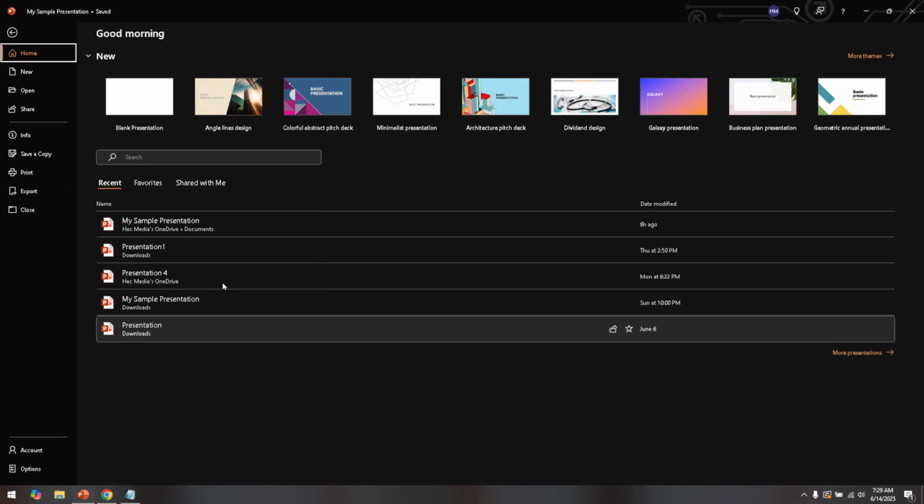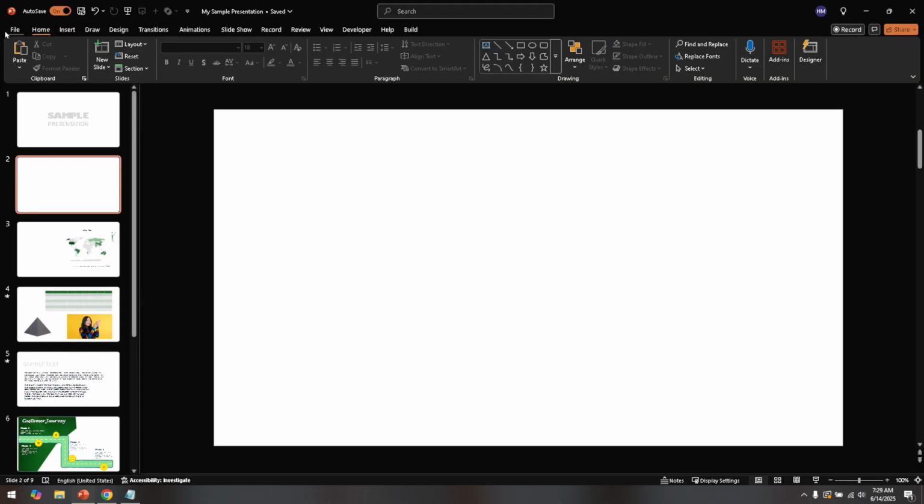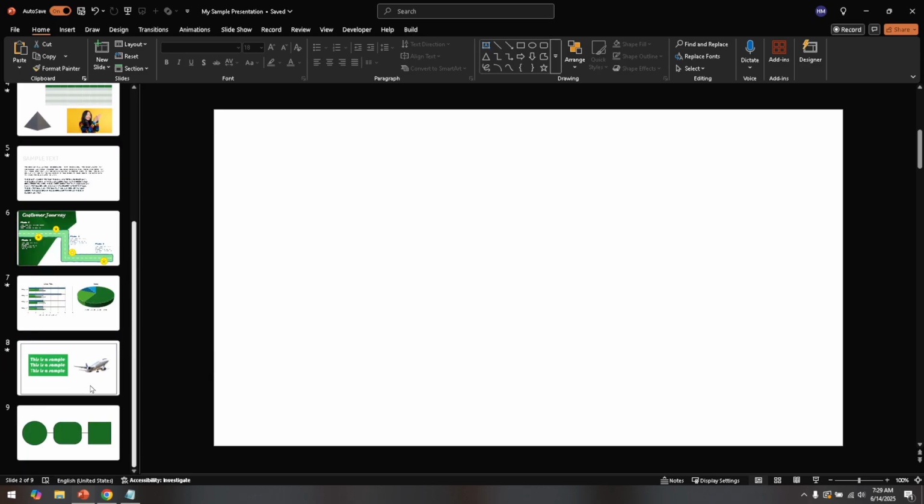Once you're on the appropriate slide, you'll want to select all the images simultaneously. To do this quickly and efficiently, press Ctrl and A on your keyboard. This shortcut will select everything on your slide, making it much easier to handle multiple images in one go.